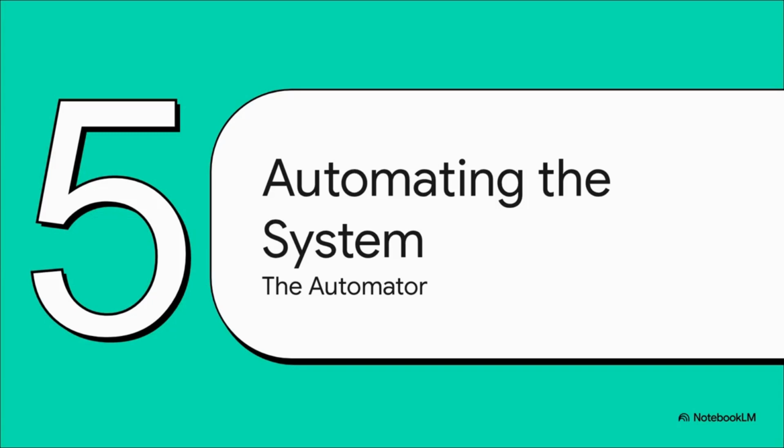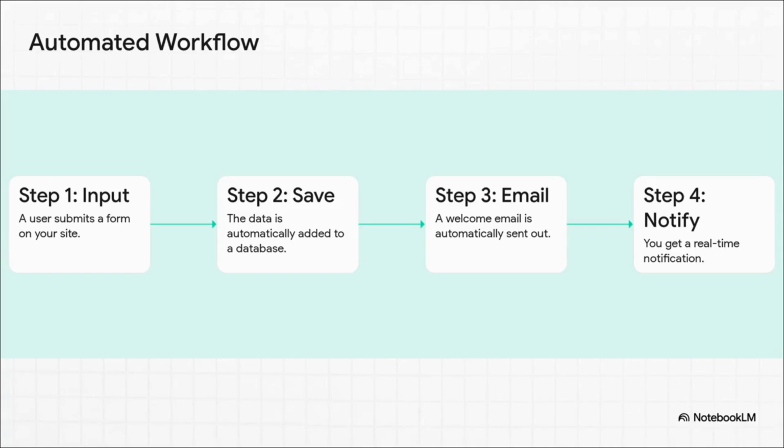Okay, phase 5, the Automator. We've got our design, we've built the front end, and we've structured the data. Now we've got to connect all the dots and make the whole thing actually do something on its own. This is where you really start thinking like an architect, building systems.